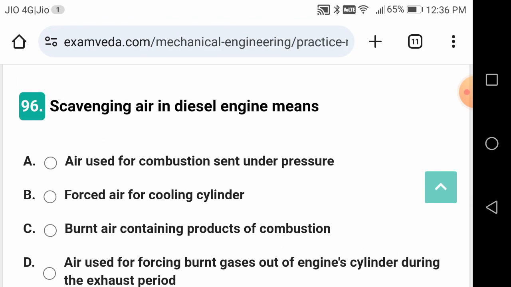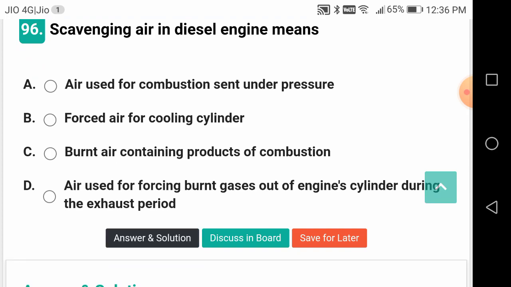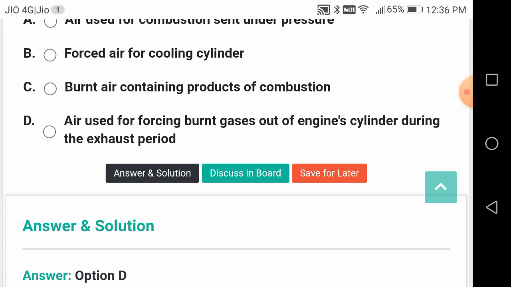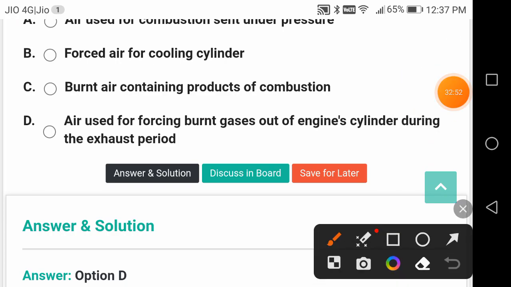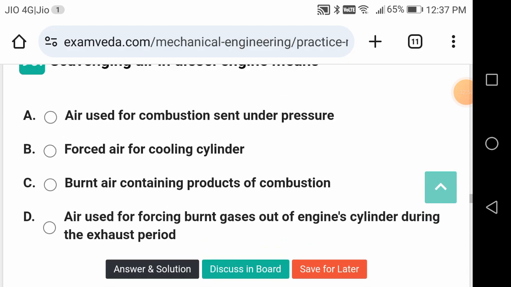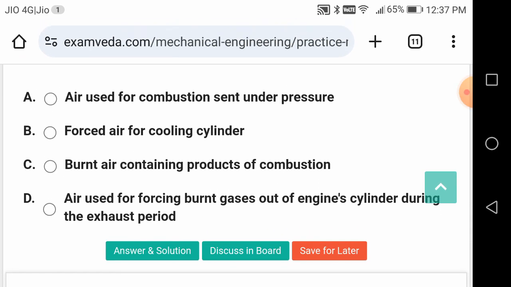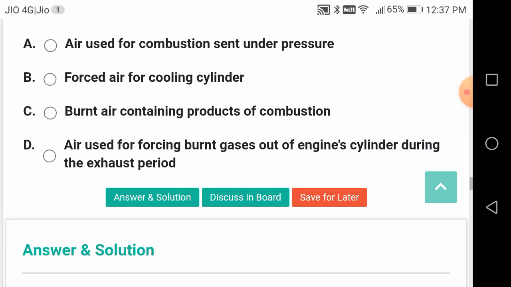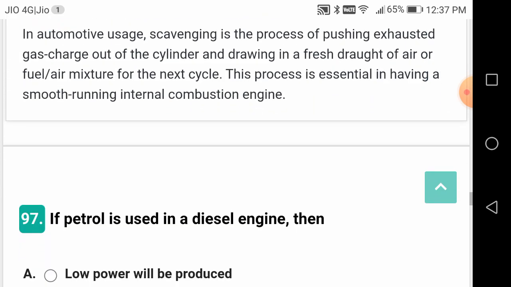Scavenging air in diesel engine means what? Air used for forcing burnt gas out of engine cylinders during exhaust period. Others are wrong answers, like air used for combustion sent under pressure, forced air for cooling cylinder, burnt air containing process of combustion, all are wrong. The last one is the correct answer.